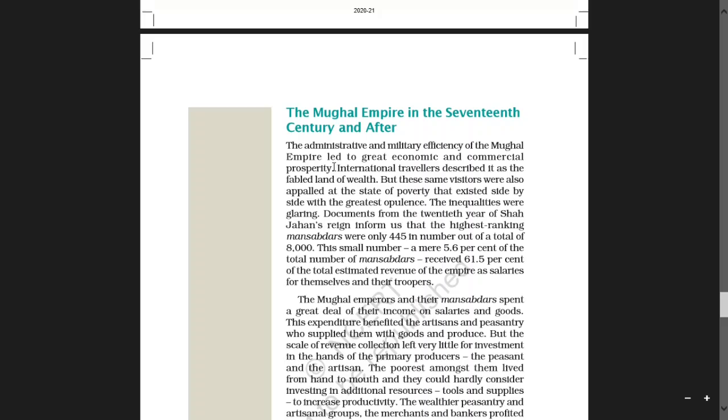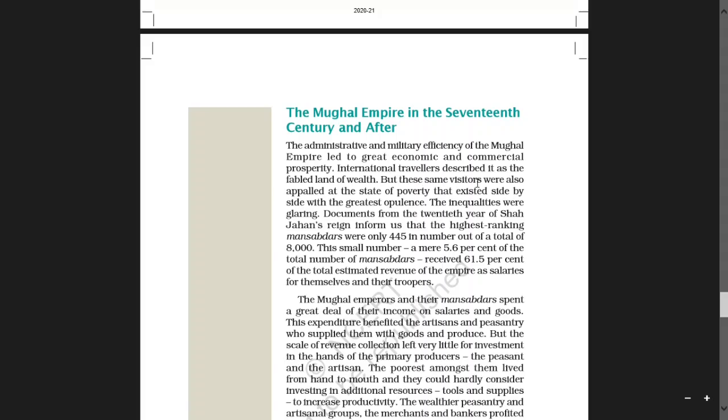So the administrative and military efficiency of the Mughal Empire, during the Mughal ruling period, led to great economic and commercial prosperity, progress in the economic and commercial way. International travelers describe it as the favored land of wealth. Favored means famous, especially by reputation, a land of wealth.